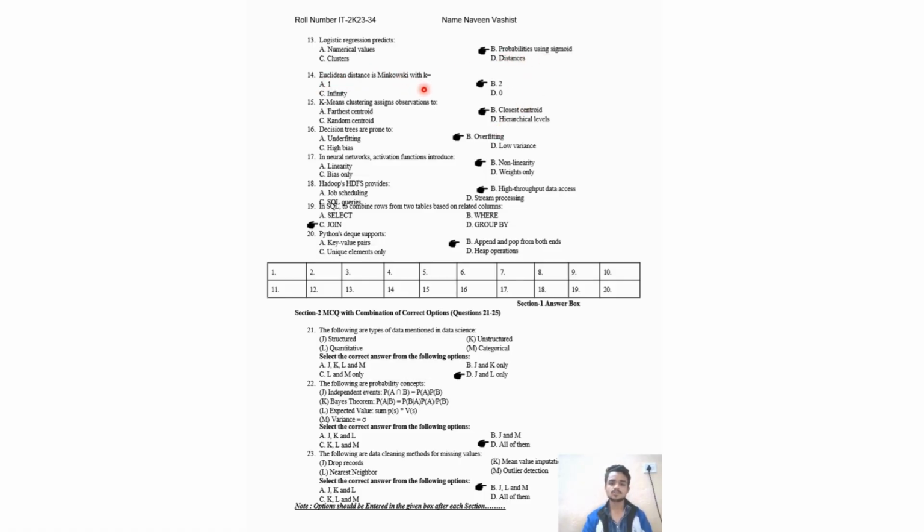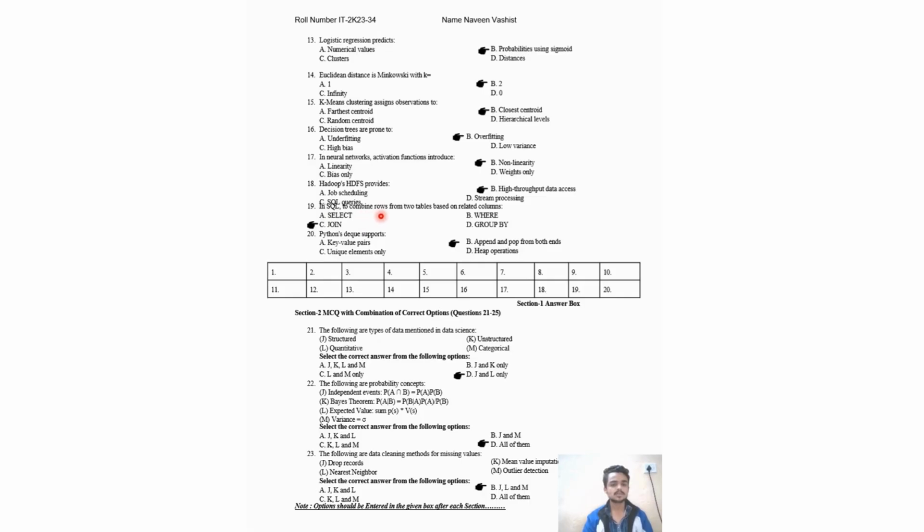Euclidean distance is Minkowski with K. So the K is 2. K-means clustering assigns observations to the farthest centroid or the closest centroid. So the answer is closest centroid. Decision trees are prone to underfitting or overfitting. So the answer is overfitting. In neural networks, activation functions introduce non-linearity. Hadoop's HDFS provides job scheduling or high throughput data access. So the answer is high throughput data access.